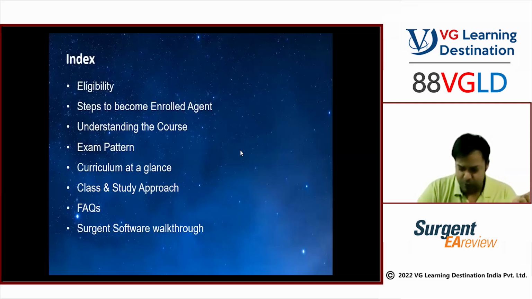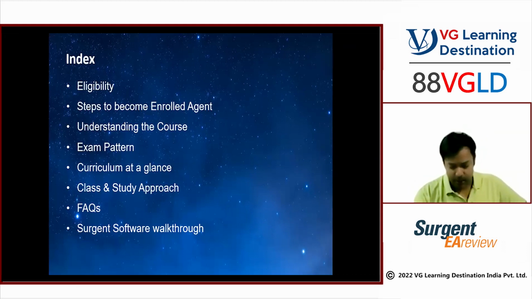So these are the things we are going to cover today. Eligibility, what are the steps involved for becoming the EA, understanding the course, what is going to be the exam pattern, and the curriculum. We'll look at the study approach also, how we should go ahead. Frequently asked questions, a couple of questions I'll cover which are generally asked by the students. Lastly, Surgent software, which is our content provider. We'll discuss how you can walk through the software also. Let's see the first item.